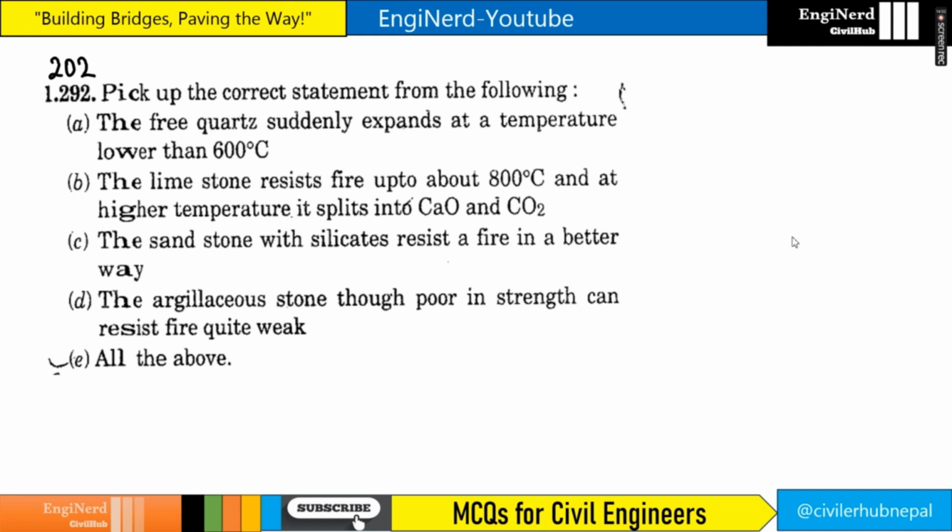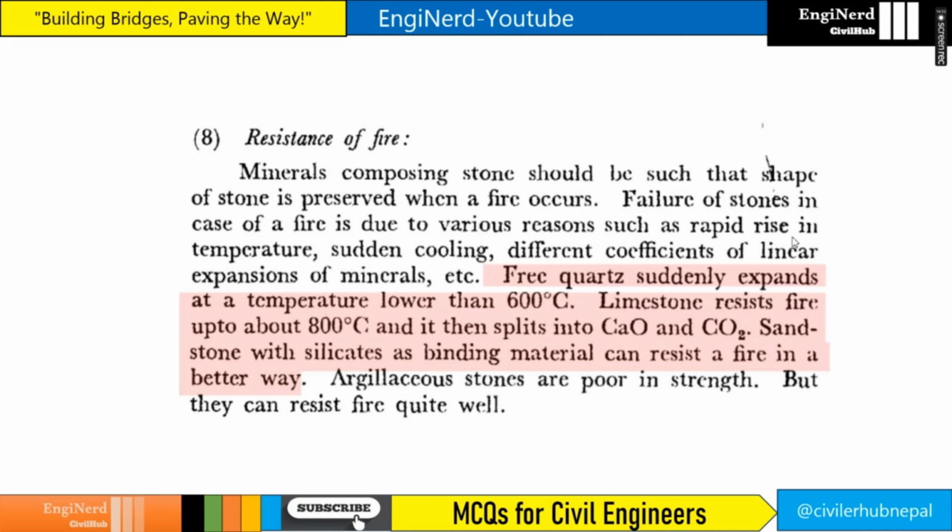Pick up the correct statement from the following. So we have already discussed about this. Quartz suddenly expands at a temperature lower than 600 degrees Celsius. Limestone resists fire up to 800 degrees Celsius, and then at a higher temperature, it is split into CaO and CO2. And then sandstone with silicate resists fire in a better way, right? Now, argillaceous stone, though poor in strength, can resist fire quite well. So answer is all of the above.